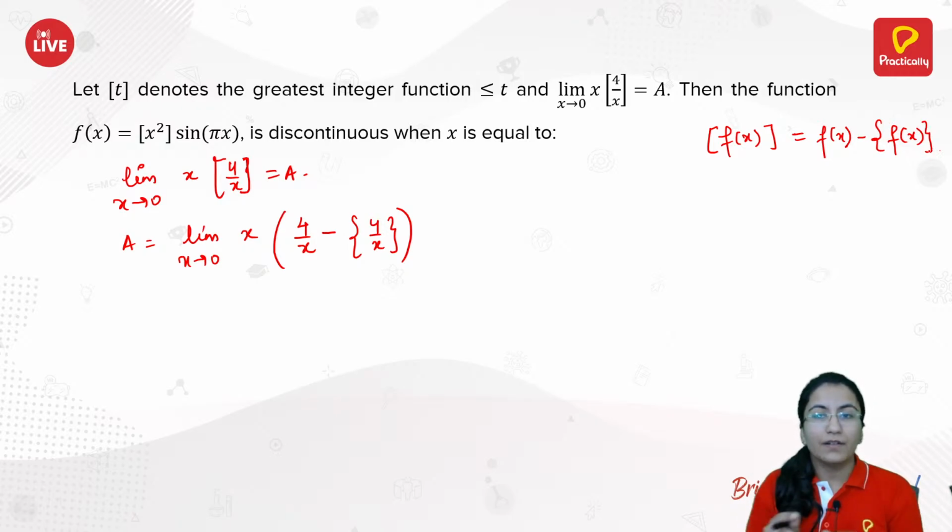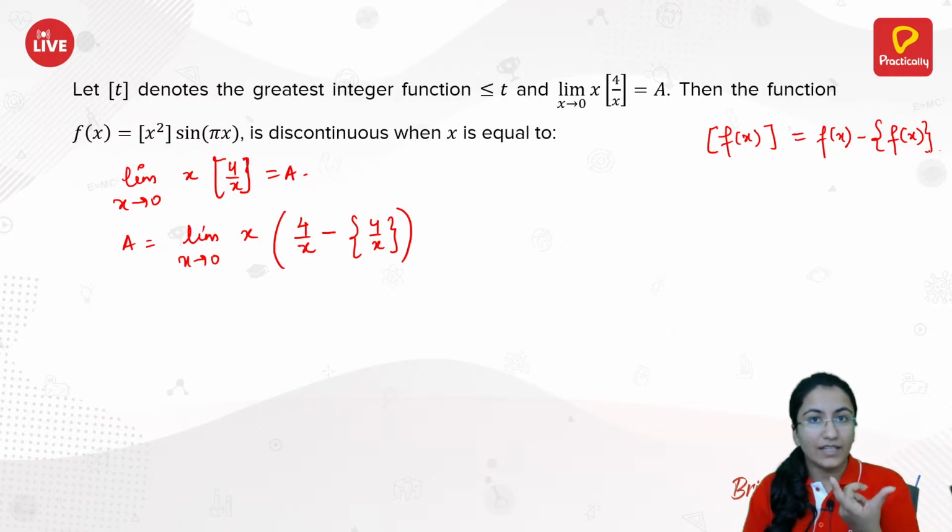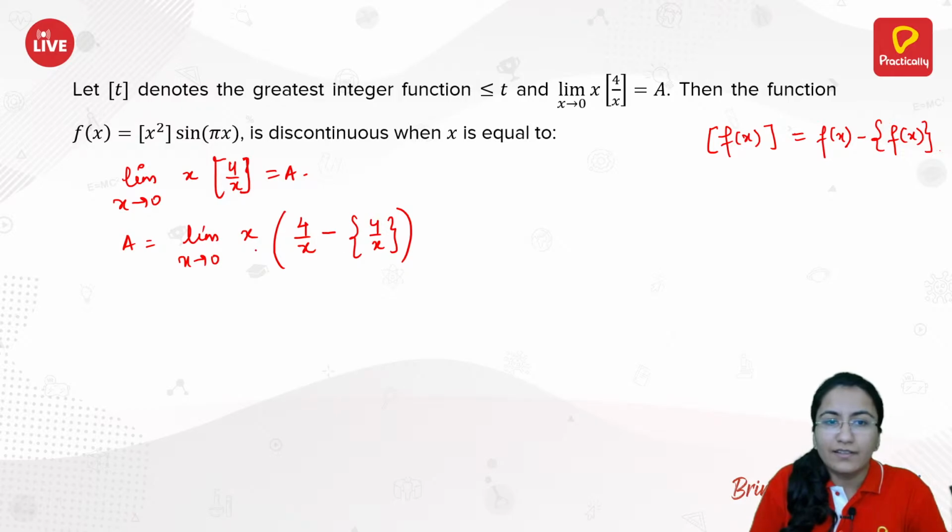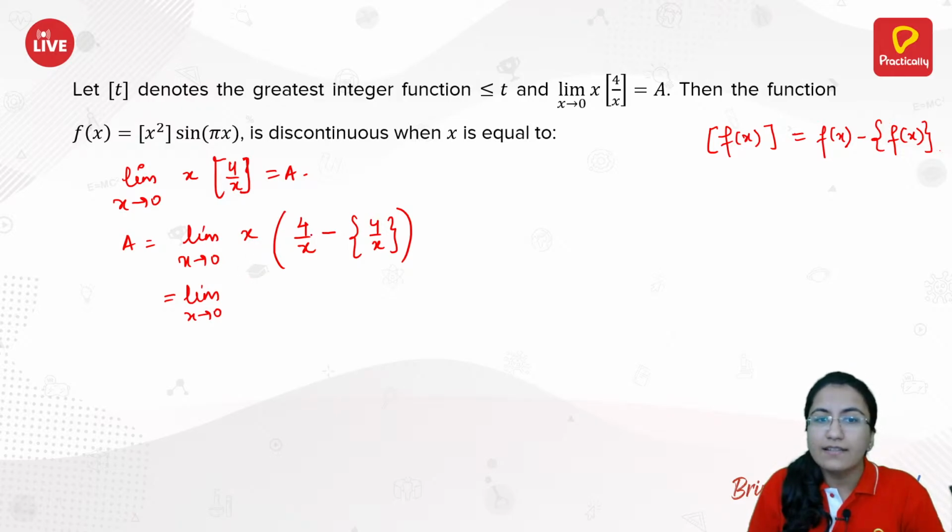Same expression, just subtract the fractional value from it. So that is limit x approaches to 0, we have x into 4 by x, that is same as 4, minus x into fractional part of 4 by x. This is same as a.